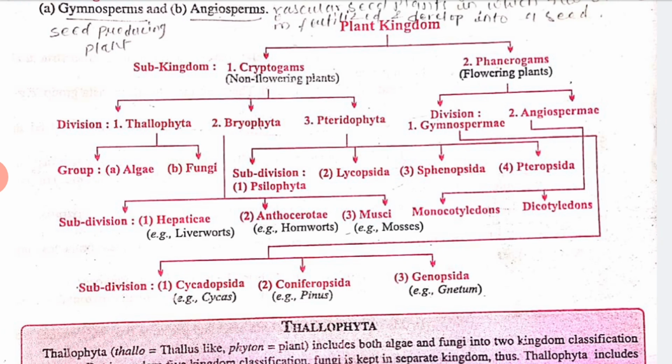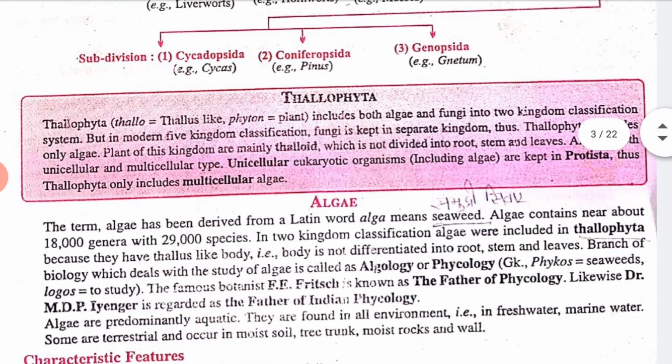brief, right? So come back to your cryptogamous and phanerogamous. In cryptogamous, first division is what? Thallophyta. Okay, so let's talk about thallophyta. Thallo means thallus and phyton means plant, means those plants which have a thallus-like structure.